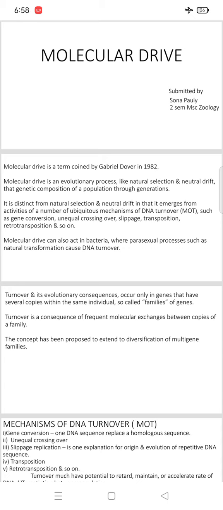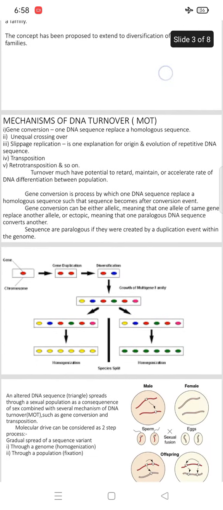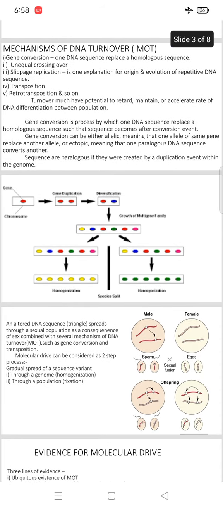Turnover is a consequence of frequent molecular exchange between copies of a family. What is meant by turnover is a consequence of different frequent molecular exchanges between the different copies of the family. The concept has been proposed to extend to the diversification of multi-gene families. There are different multi-gene families, and the concept is proposed to extend to the diversification of multi-gene families and the mechanisms of DNA turnover.